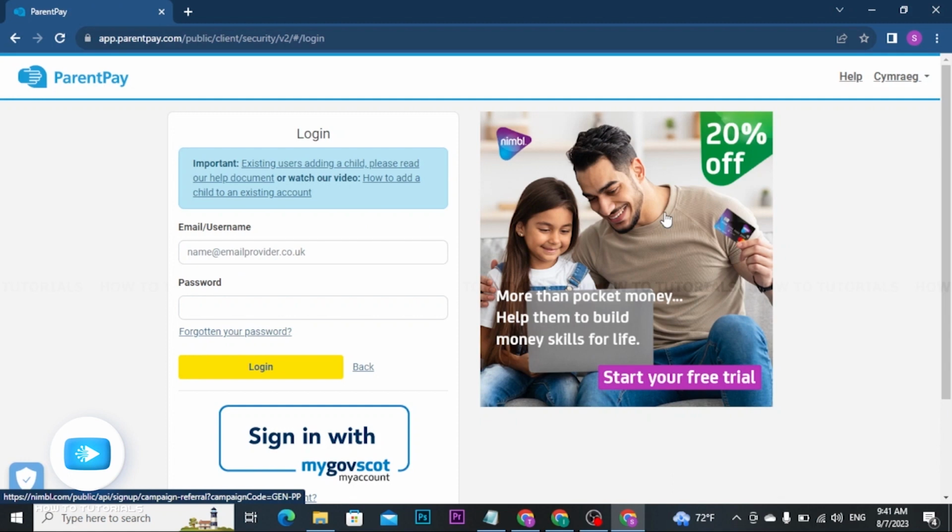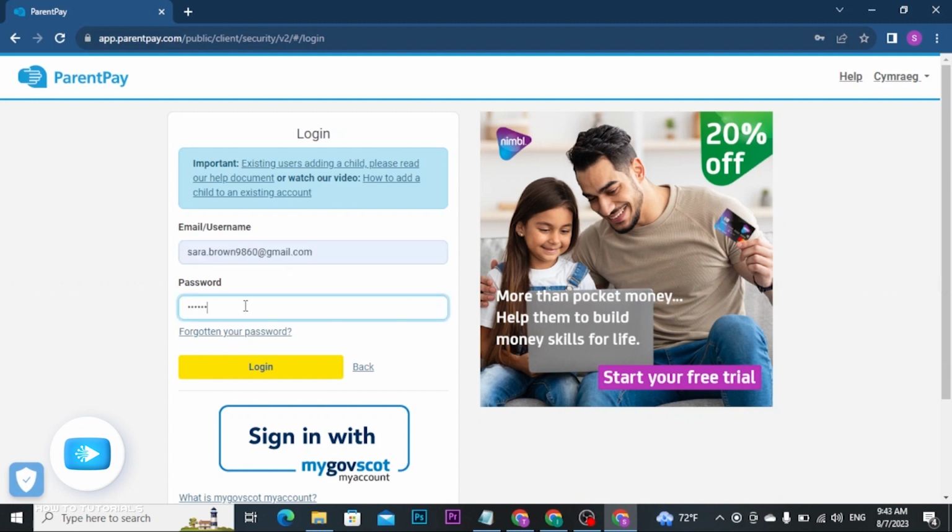On the login page, you have to enter your username or email address followed by the password. These details are usually provided by your child's school when they set up your ParentPay account. Now, once you're done with typing in your credentials correctly, click on the Login button to access your ParentPay account. And in case you have forgotten your password, you can reset it by clicking on the Forgot Your Password link.